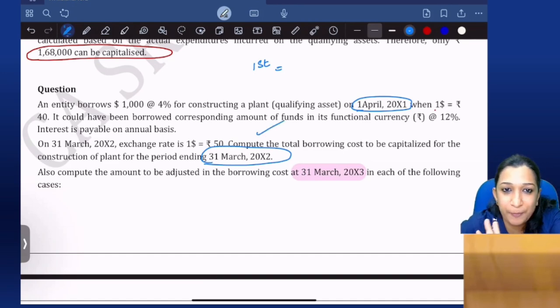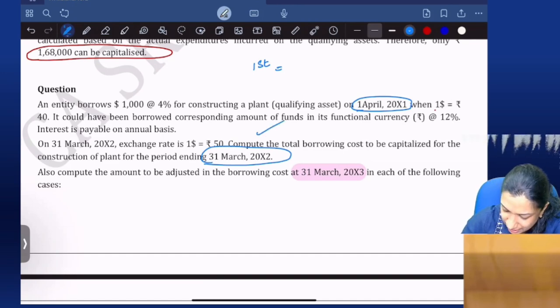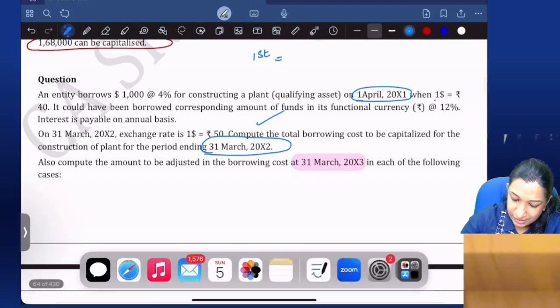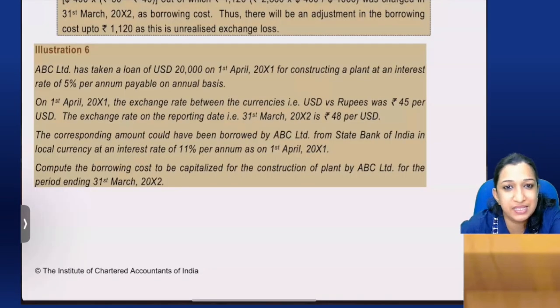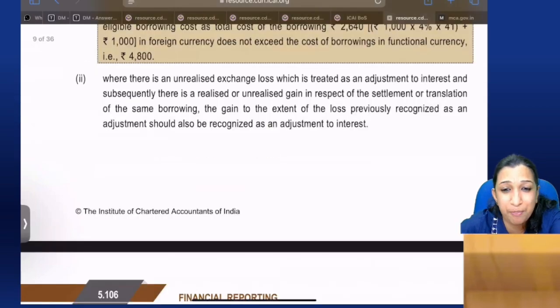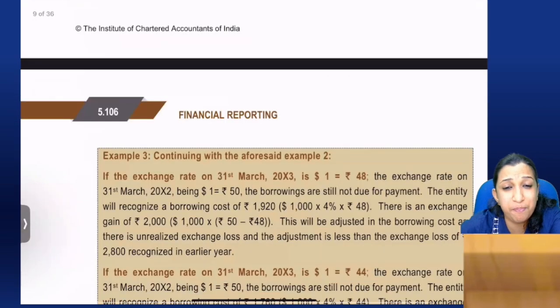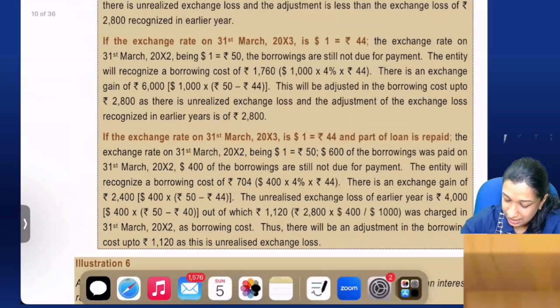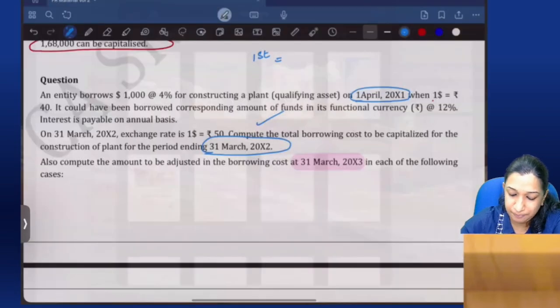Is what we have done. Okay, so this is exactly your study material example. It is given as an example, but I find this example very important. Study material example only. So please listen.